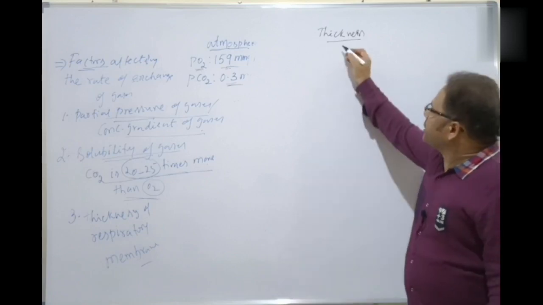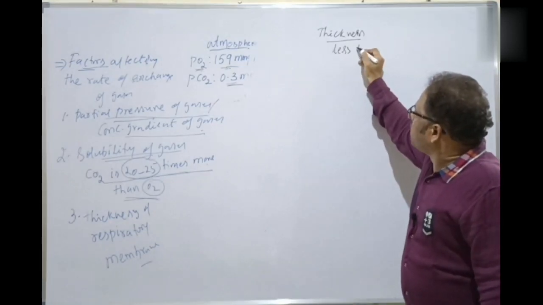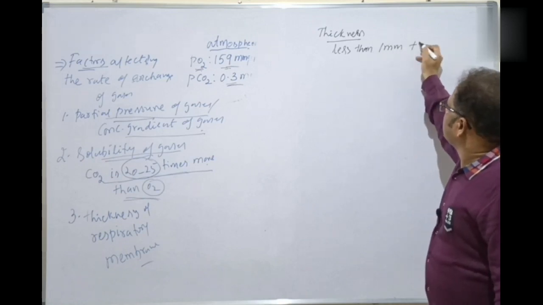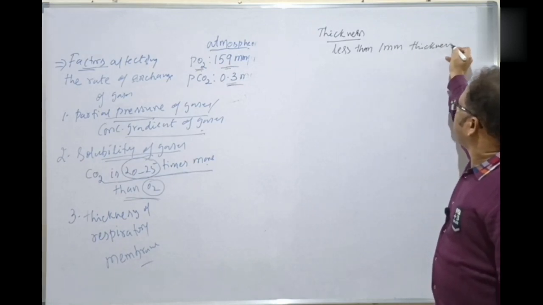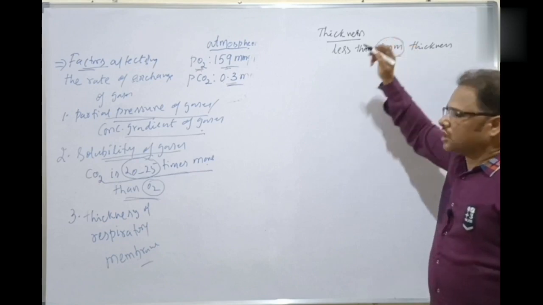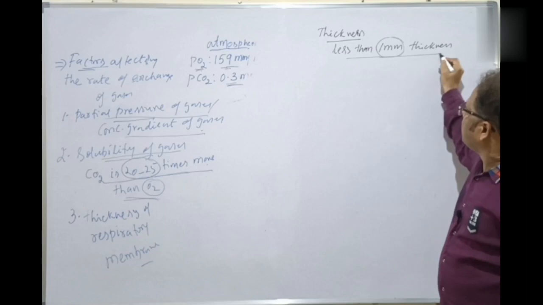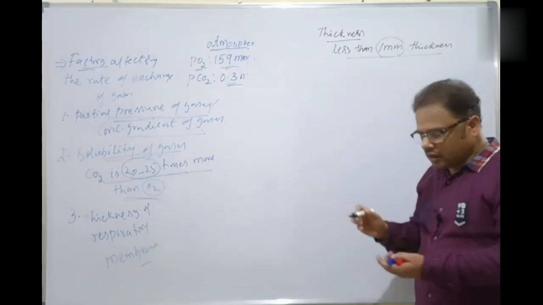Its thickness is lesser than, all of you note this point, lesser than 1 mm. Less than 1 mm. It's very, very small, isn't it? Its thickness is very much lesser, lesser than 1 mm. How is this formed? Let's discuss now.